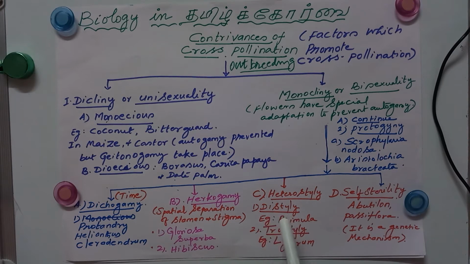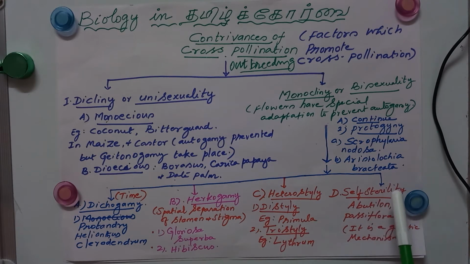Distyle: two types of style length in primula. One is short style and another one is long style. Okay, then tristyle in lythrum. There are three forms of flower with respect to the style length. One is short, another one is normal, and another one is long.